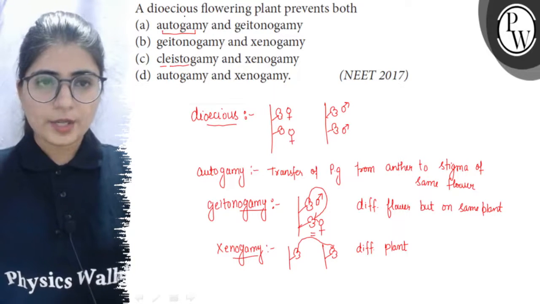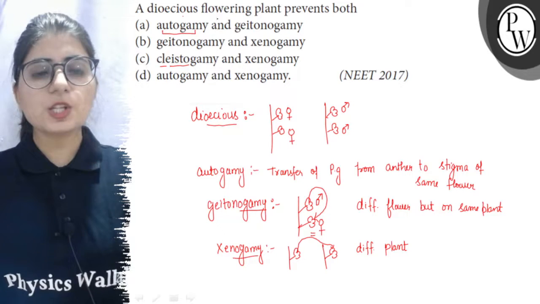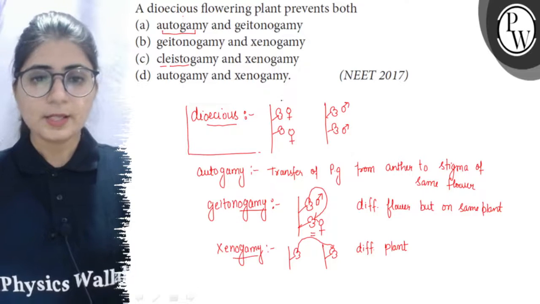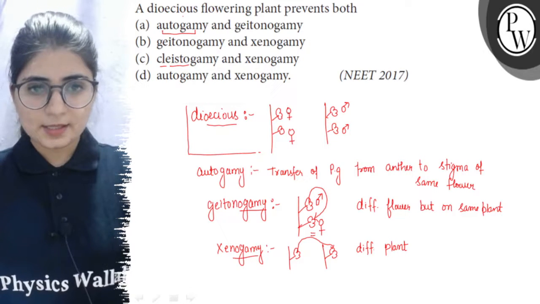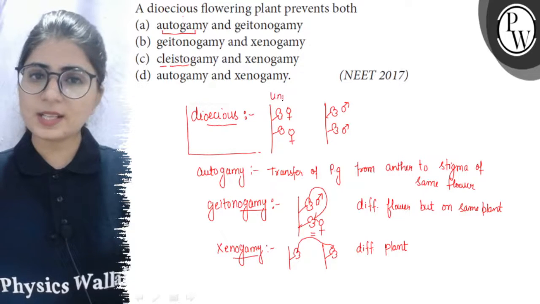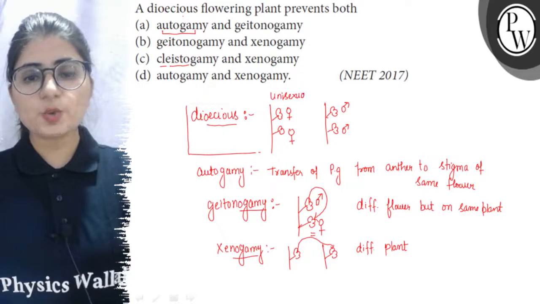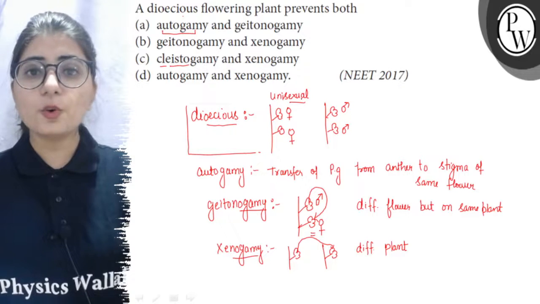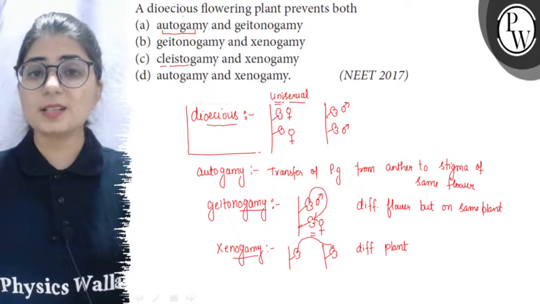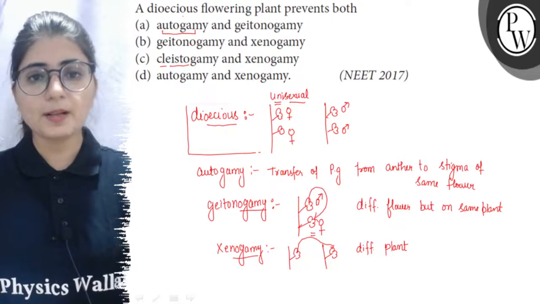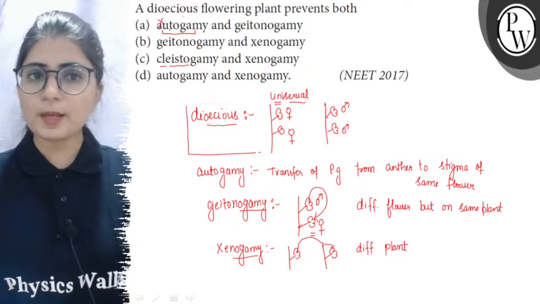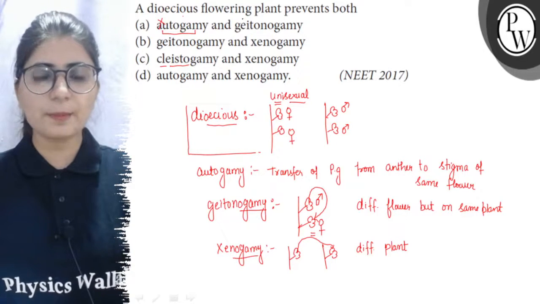So according to the statement of the question, a dioecious flowering plant, this is the dioecious condition represented here. Now you can see that in a dioecious flowering plant, the flowers are unisexual. So in unisexual flowers, there are no chances of autogamy. If the flower is unisexual, it means it is either having the male or the female part. So there are no chances of self-pollination. So no autogamy can occur in a dioecious flowering plant.